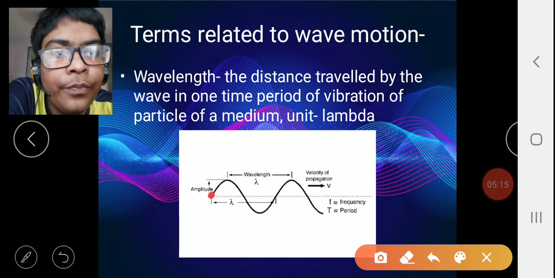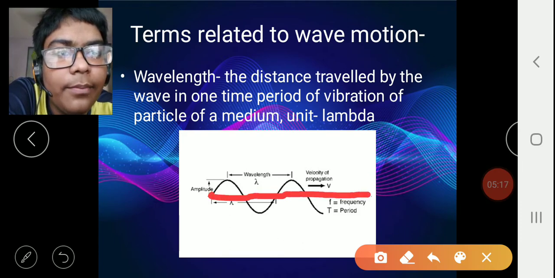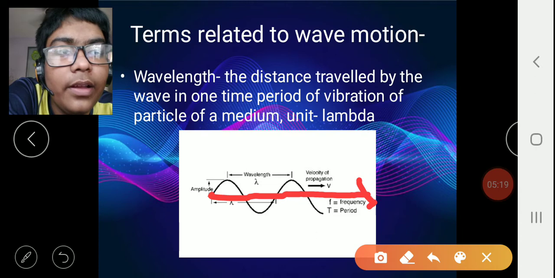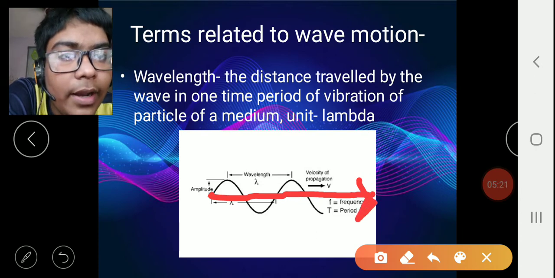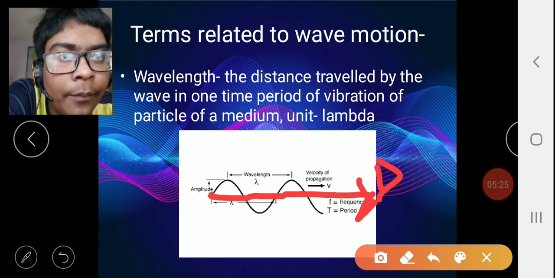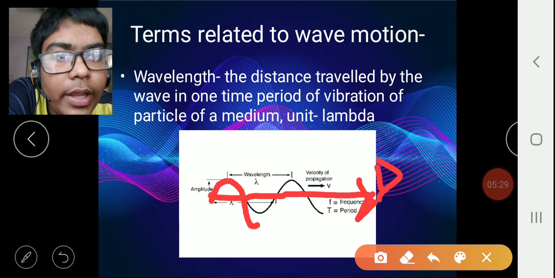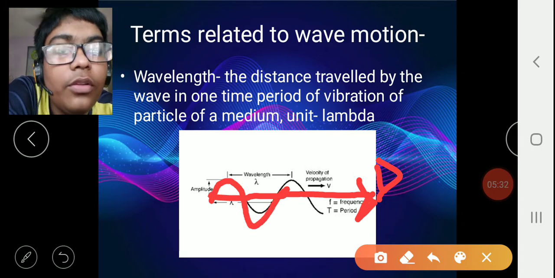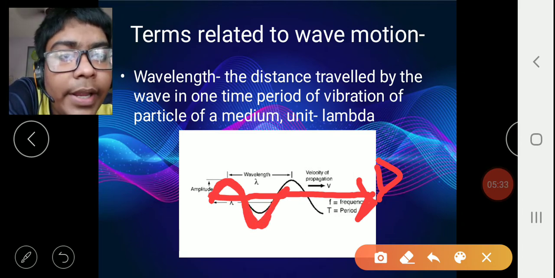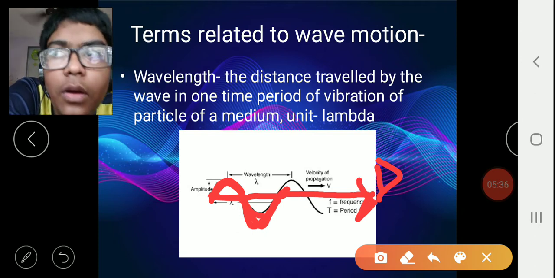Say this is my displacement-distance graph, and this is my distance axis, and my wave is going like this. What is one wave? This complete crest and trough is one wave.